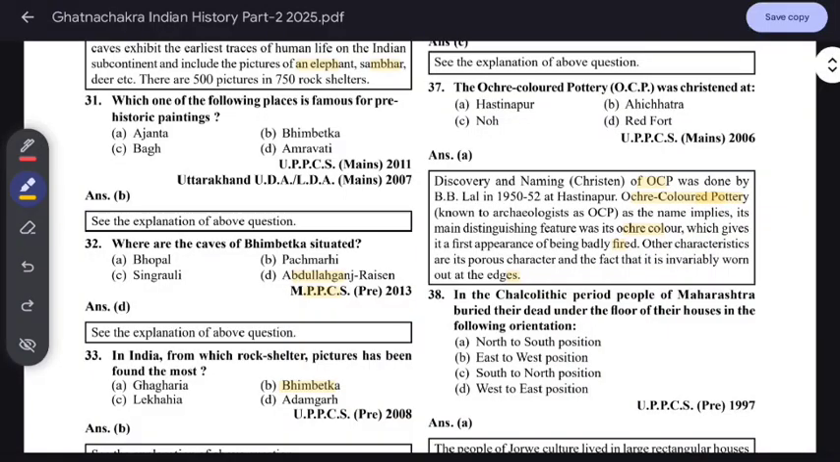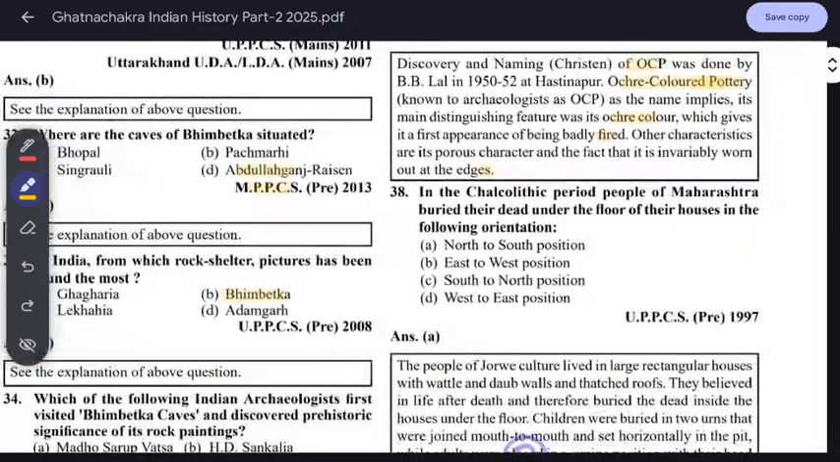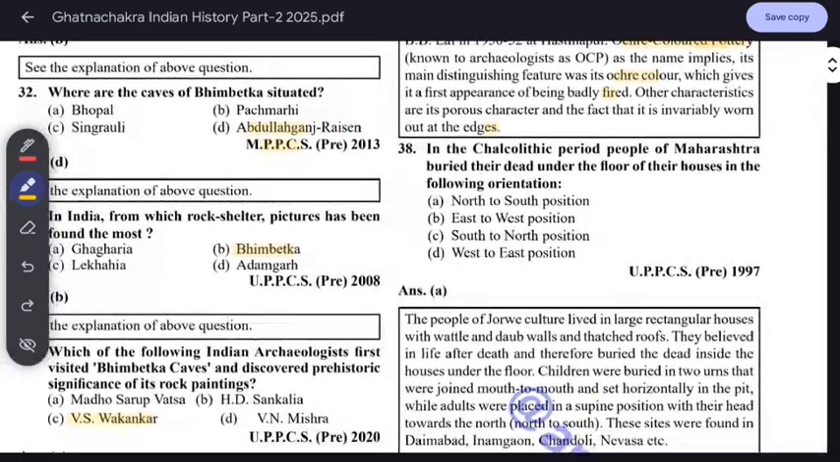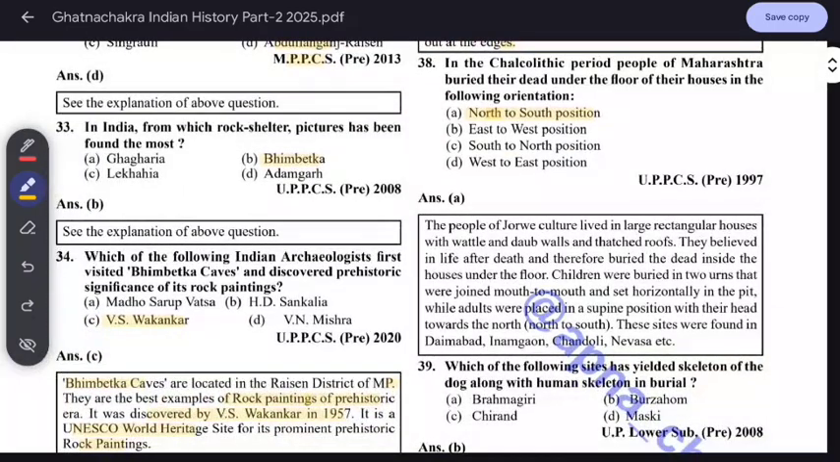In the Chalcolithic period, people of Maharashtra buried their dead under the floor of their house in a north-south orientation. Just know this a little bit. The people of Jorwe culture lived in large rectangular houses with wattle and daub walls and thatched roofs. They believed in life after death, therefore they buried the dead inside the houses.